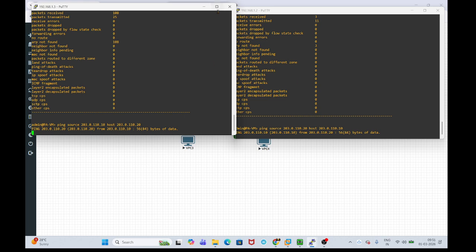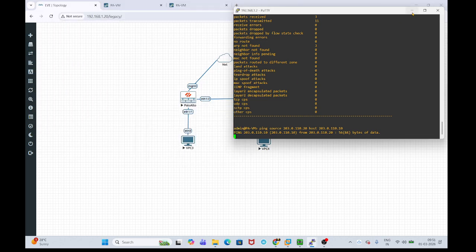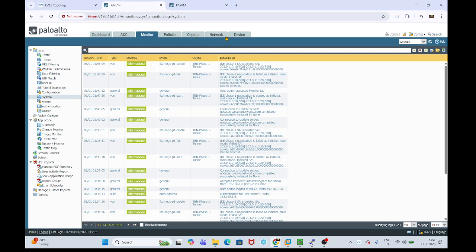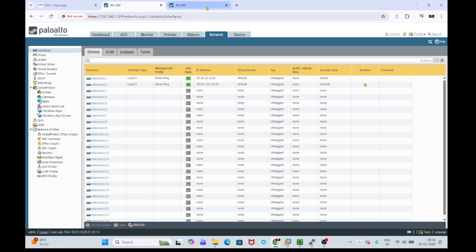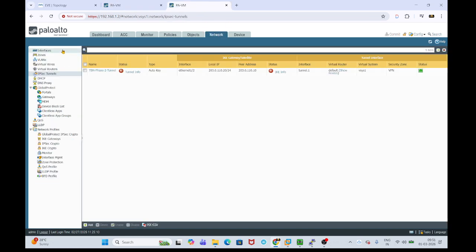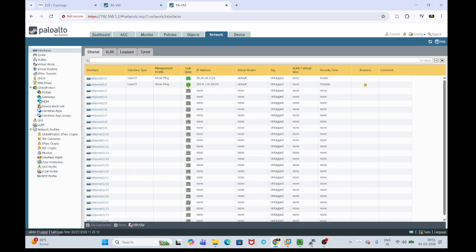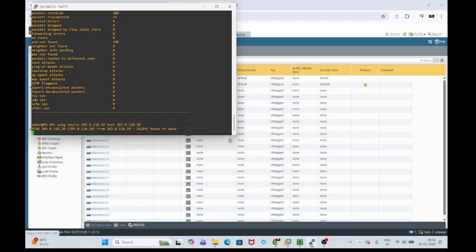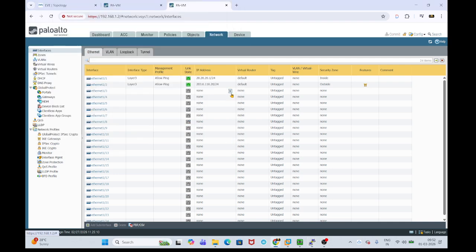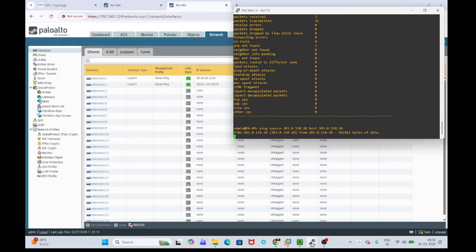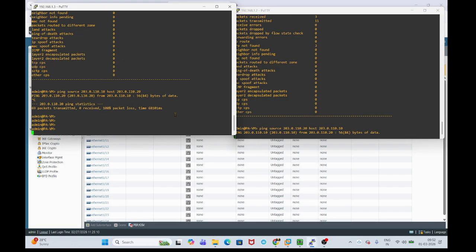When I ping from both sides, there is no reachability, and the interfaces are up. When I verify from the network interfaces, the interface is showing up on this side, and on this side also. In this situation, we need to check whether ARP is learning on both the firewalls or not. If you want to check ARP on firewalls, you can use show arp all.